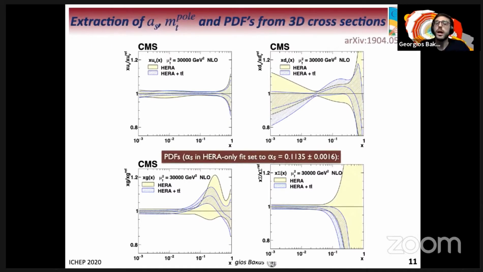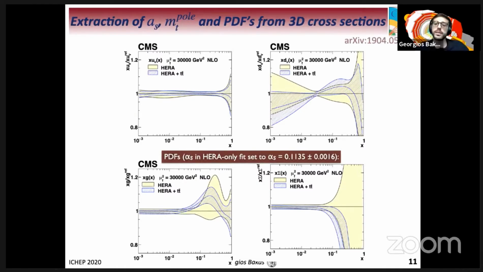We move on. From the triple differential normalized cross-sections, from the N-jets at least 0 and at least 1, the m(ttbar) and y(ttbar) differential cross-sections are used. These are used in a simultaneous PDF, strong coupling strength and top quark pole mass fit at NLO, together with combined HERA inclusive deep inelastic scattering data.